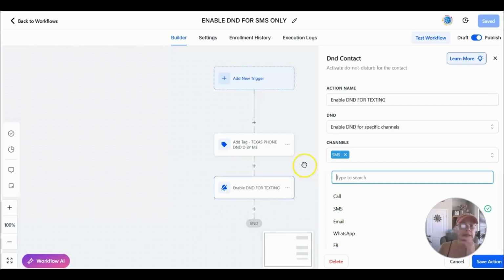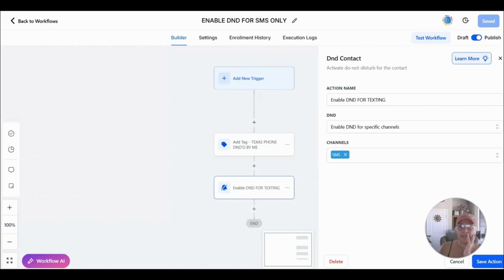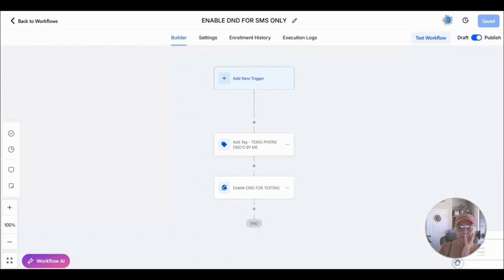I really don't know. I don't live in Texas, by the way. I live in Arizona, but because we market all over the place, I don't want to risk it, so I'm going to shut it off. Our workflows will still send out the emails, but it just won't text them. So anyway, once I've created that, I'm just going to save it, right?